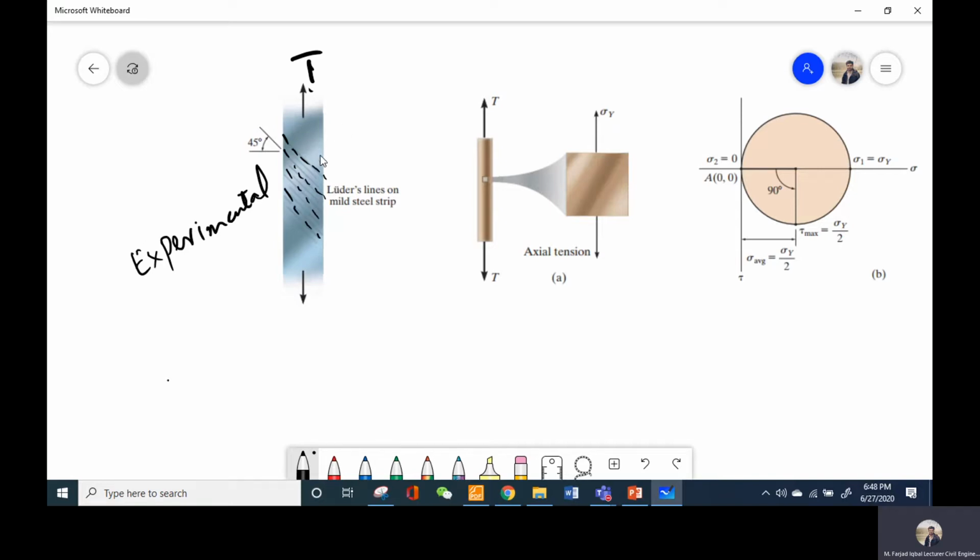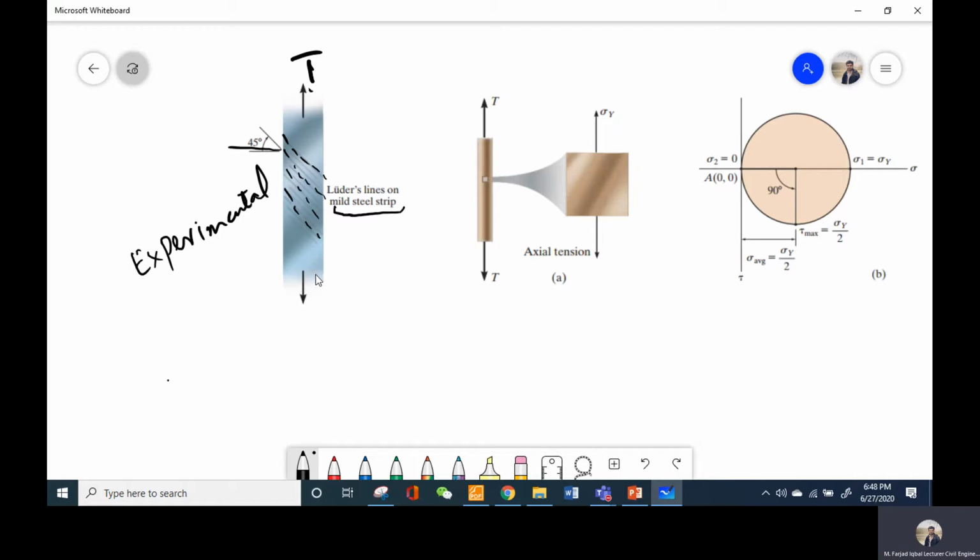When the material fails, it will have this 45-degree line with respect to the horizontal axis. These failure lines are called Luder's lines, and usually they are observed. If you perform some experimental tests on these steel strips, you will observe that this type of failure shape is formed at 45 degrees with respect to the horizontal axis.